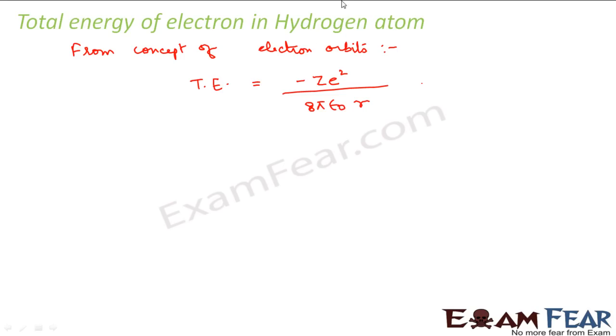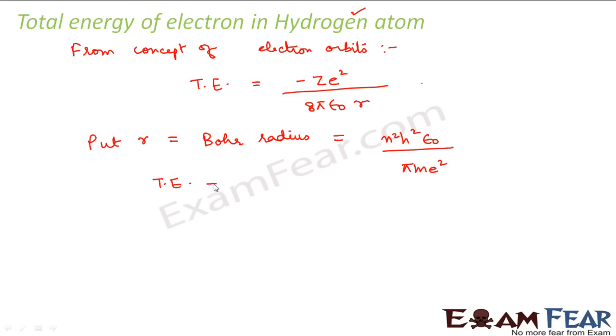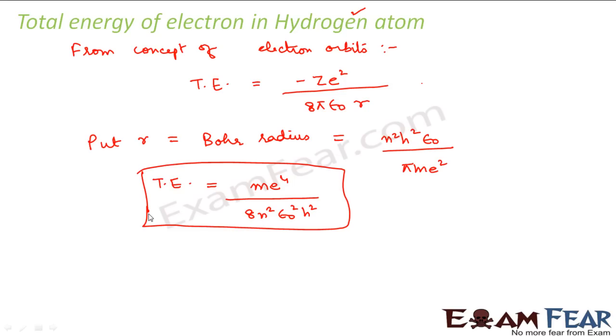So when we are talking about hydrogen atom, we have to make use of Bohr radius. So in this case, we will put r is equal to the expression for Bohr radius. And what is Bohr radius? It is n square h square epsilon naught divided by pi m e square. So if we put this value, we get total energy is equal to m e to the power 4 divided by 8 n square epsilon naught square h square. So this becomes the total energy of electron in hydrogen atom.